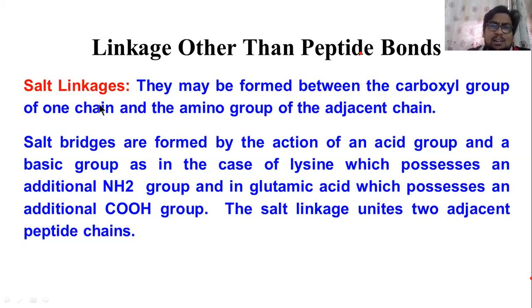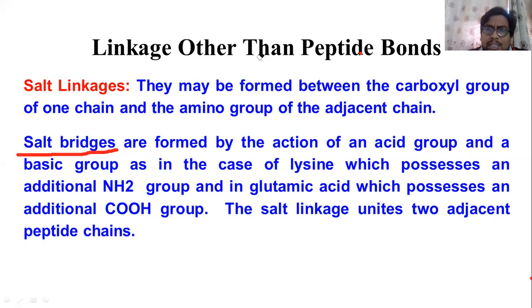That linkage is called a salt linkage, also known as a salt bridge. How is it formed? It is formed by the action of an acid group and a basic group.